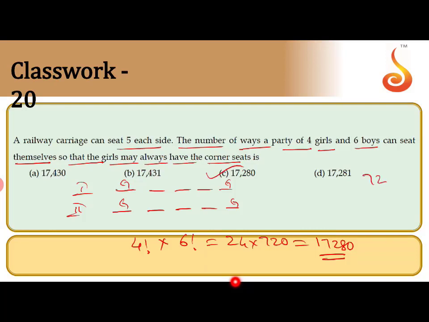If you want, multiply 720 with 24, and you get 17280. So that is the number of ways. This is a simple question, but you can find the logic. I hope this is clear.